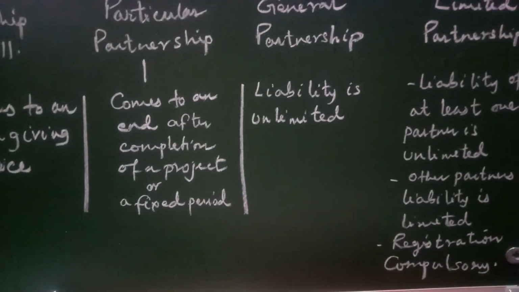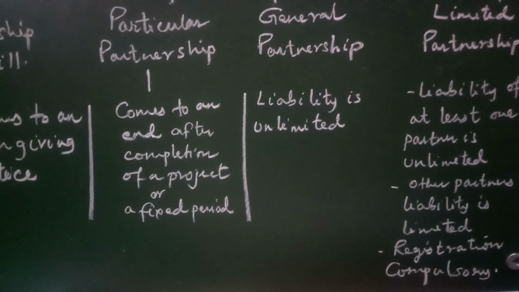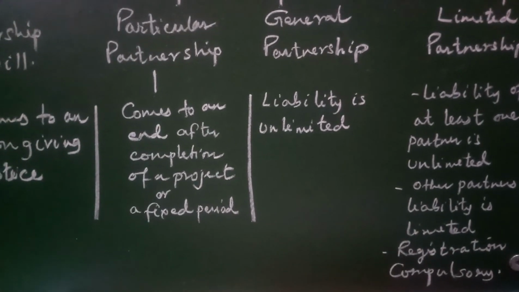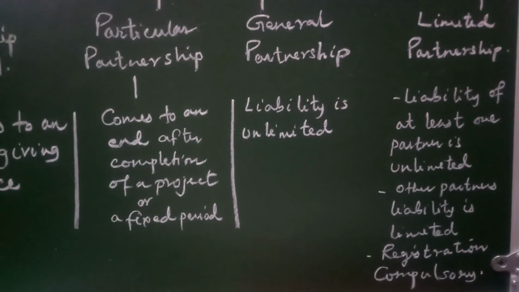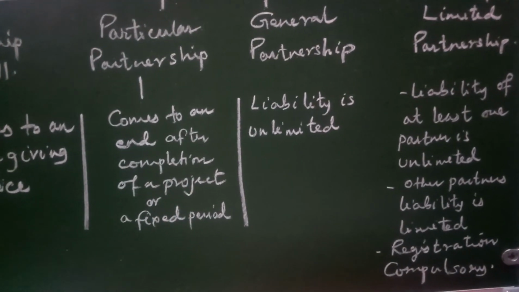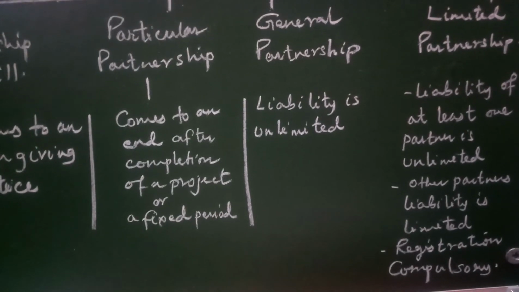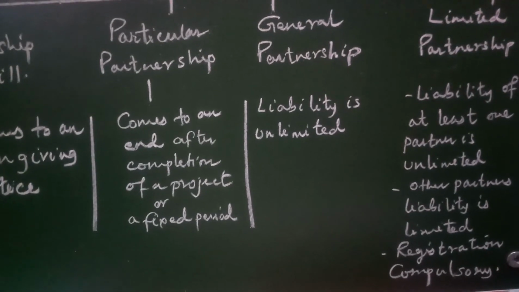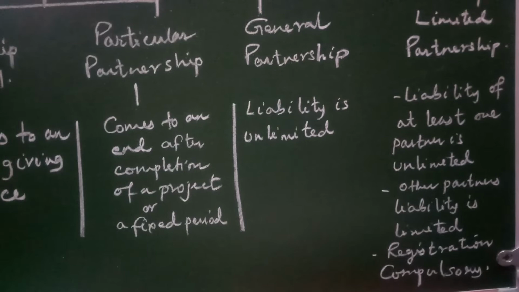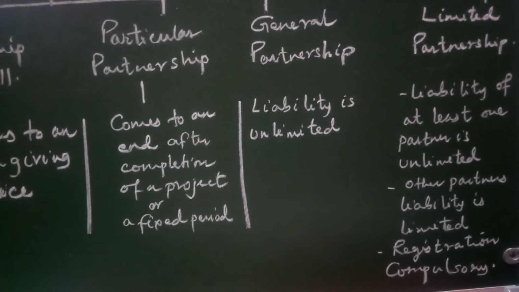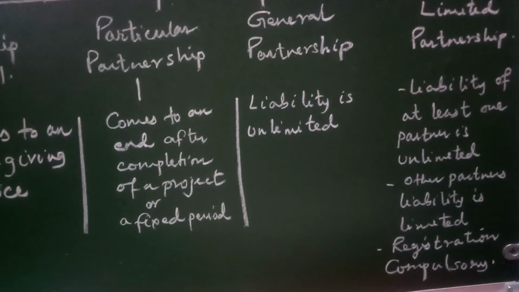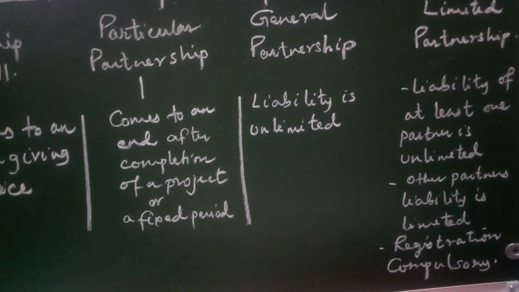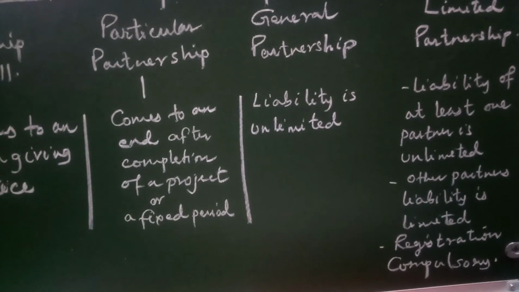Limited partnership is a type of partnership in which the liability of at least one partner is unlimited. Limited, the name suggests, limited partnership. The liability of at least one member is unlimited, whereas rest of the partners may have limited liability. In general partnership, liability of all the members is unlimited, but in limited partnership, liability of at least one member is unlimited, whereas liability of other partners may be limited.